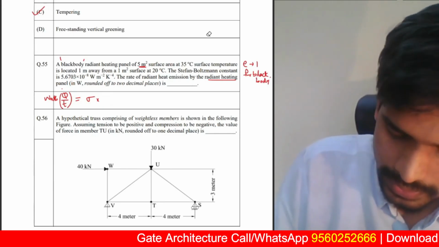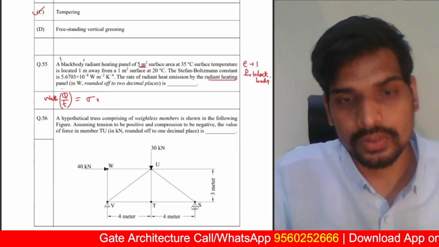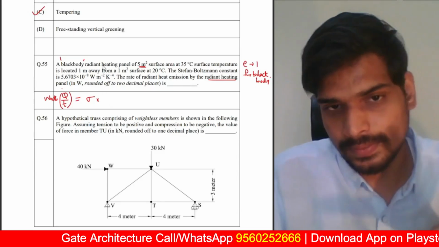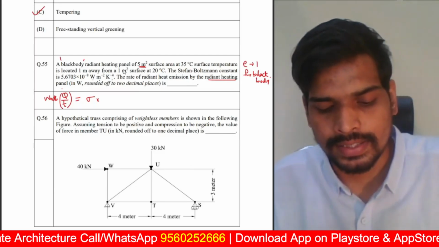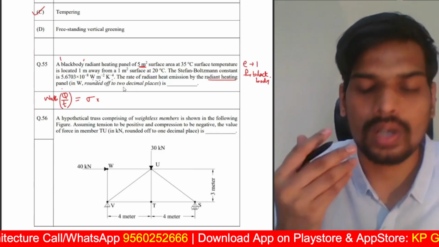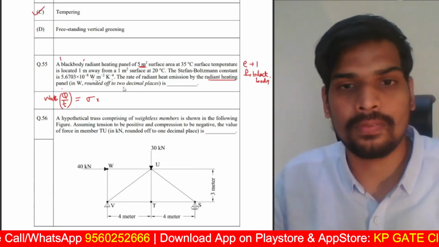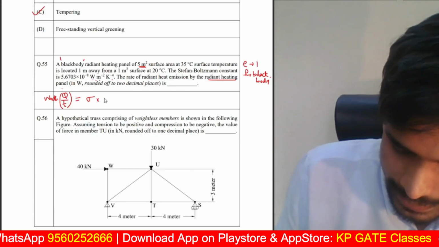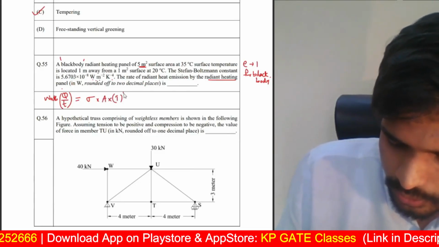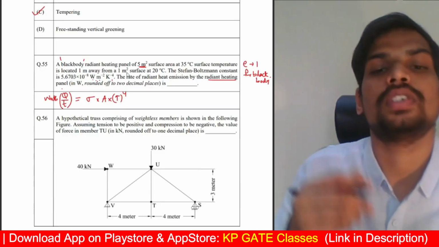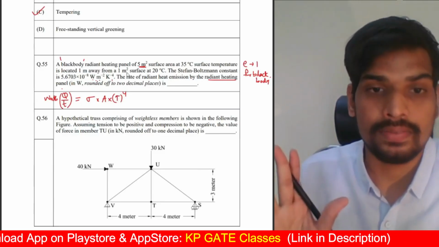The formula for rate of heat transfer is sigma into, you can look into the units actually. If you don't know the concept, you can look into the units to get an understanding here. The Stefan Boltzmann constant is watt per square meter Kelvin to the power of 4, right? So sigma into area of the surface multiplied by temperature raised to the power of 4. You have to take the temperature in Kelvin again here.